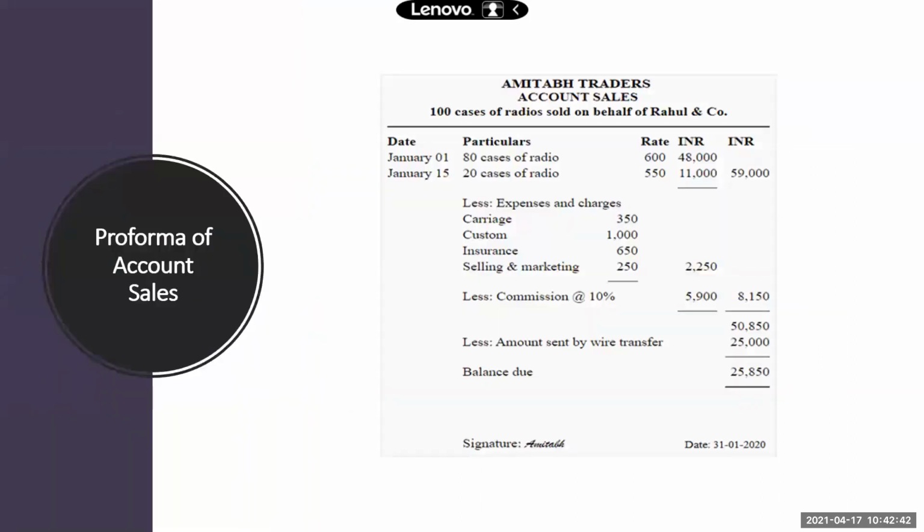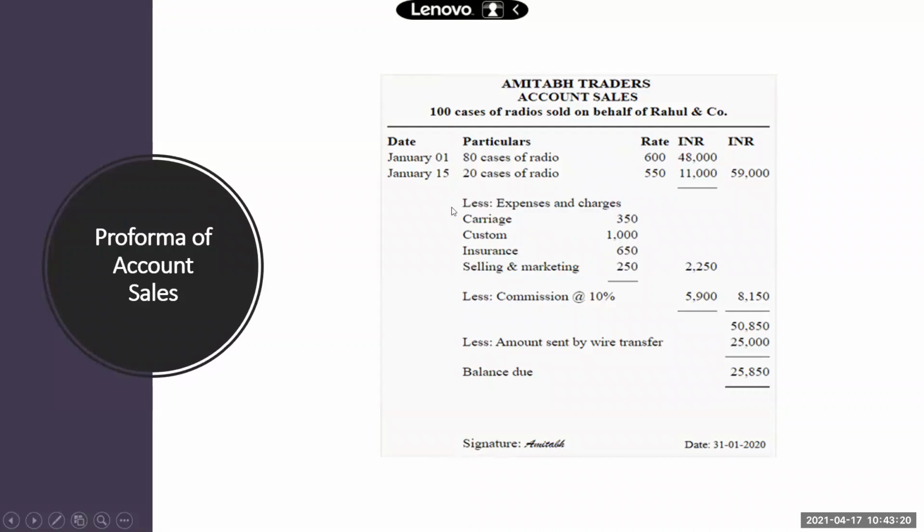So you can see the pro forma. This is just an example pro forma. This is the consignee's name. Amitabh Traders is the consignee, and this is the account sales heading, and this is the account sales for 100 cases of radios sold on behalf of Rahul and Company. So now who is Rahul and Company here? The consigner. He is the consigner, and Amitabh Traders is the consignee. You can see the details in the particulars. He has given how many radios he sold at what rate. This is the amount, and 20 cases at 550. So the final amount is 59,000.